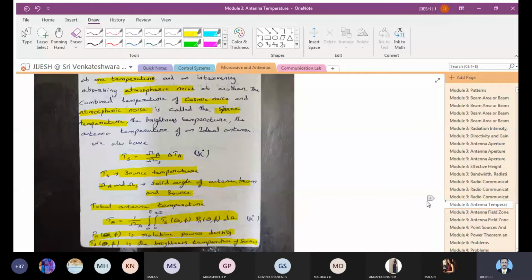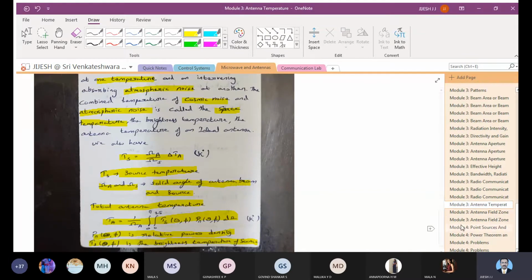Okay, so there is still research going on in the design of various types of antennas and how best they can perform. They have come out with different types of antennas for different applications. Helical antenna is there, dish antenna is there, Yagi antenna is there, dipole antenna is there, parabola antenna is there, lens antenna, so many are there, and you may be studying a few of them, like the helical antenna and Yagi antenna, in the fifth module. So we will see those things at that point of time.